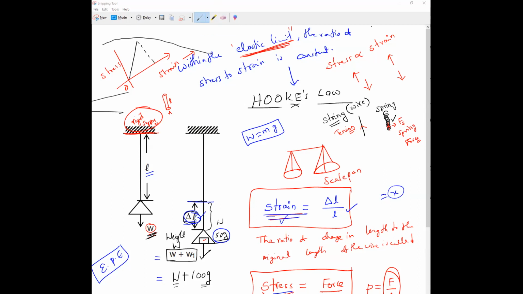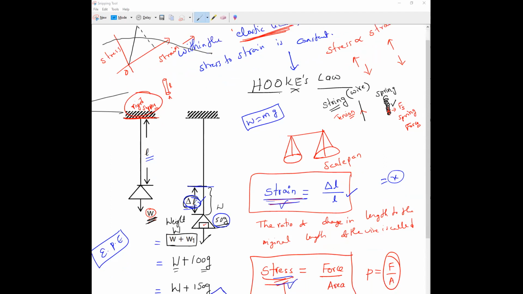Abraham is asking something. Sir, how are they directly proportional? Stress is force applied divided by unit area. Strain is change in length divided by original length. Both are directly proportional, as one increases, the other also increases. Both ratio remains constant. Understand, Abraham? Suppose I say pressure is directly proportional to force. It means if I do force by pressure, I will get area. Am I right? Both are directly proportional. Clear? So the ratio remains constant.